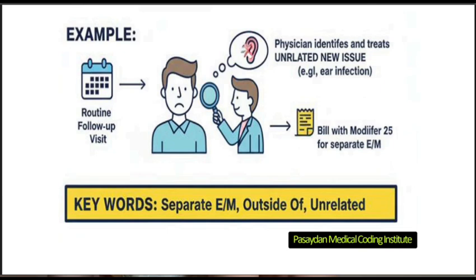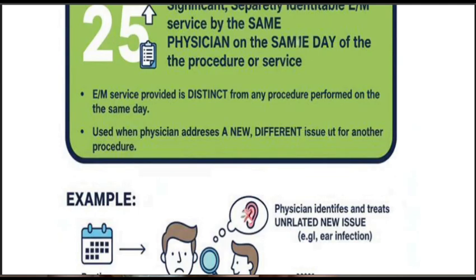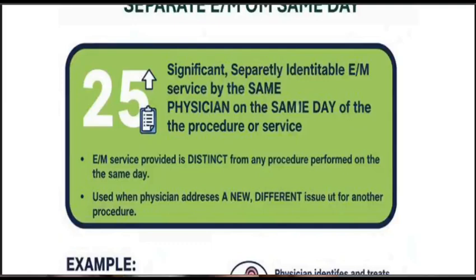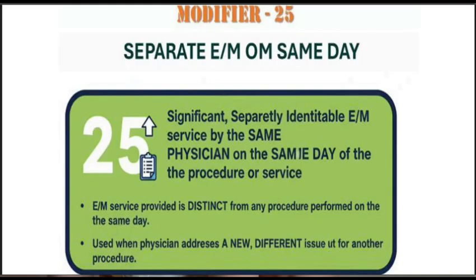In the previous slide we also discussed modifier 25. In three different scenarios we have to use this 25 modifier. When an outpatient or inpatient E&M service is done, for the outpatient services we have to give modifier 25. When any E&M service and a CPT code or procedure is done, we have to give modifier 25 for the E&M service and code the separate CPT code.